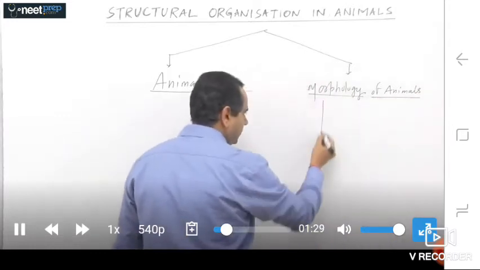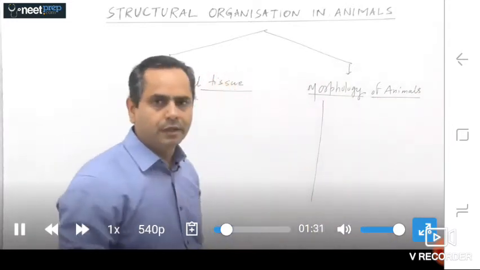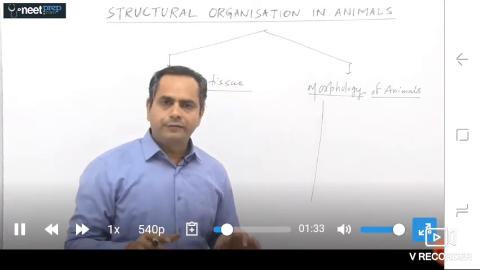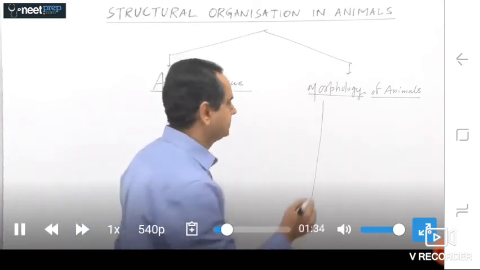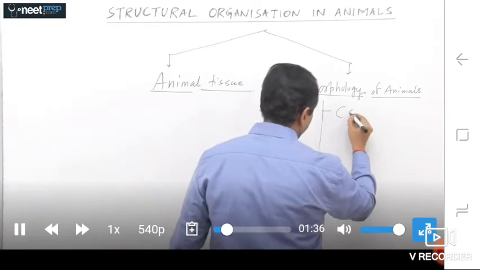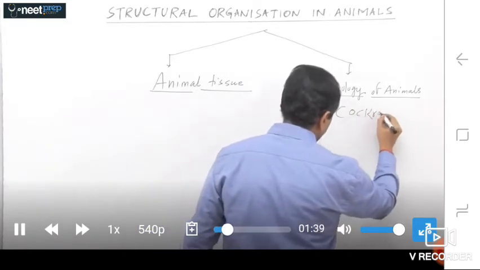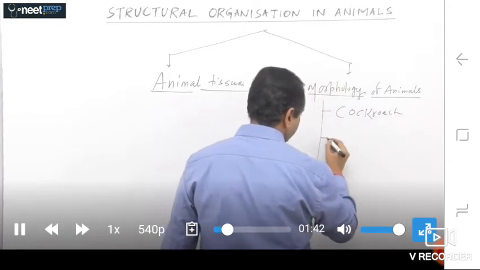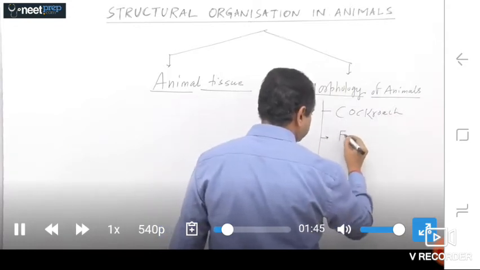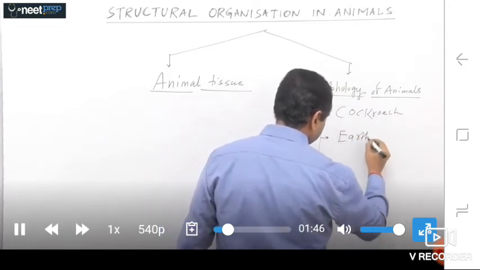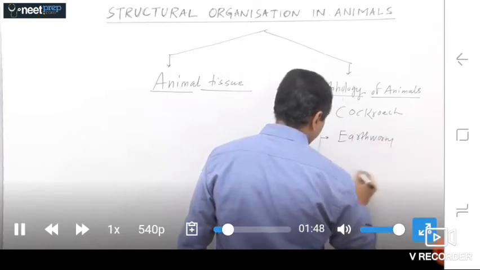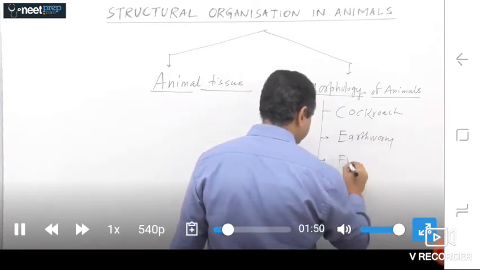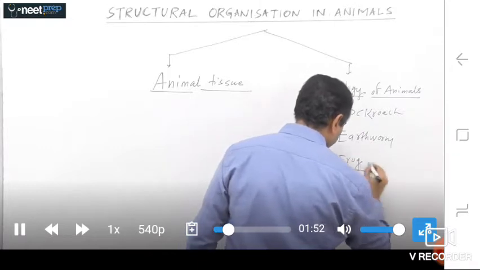And that morphology includes the morphology of three different animals, like morphology of cockroach, the morphology of earthworm, and the morphology of frog.